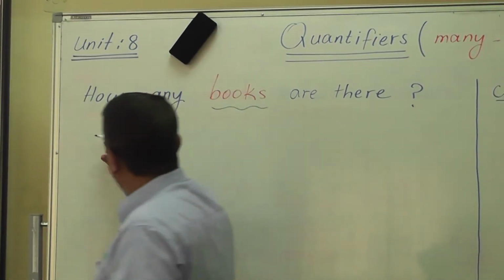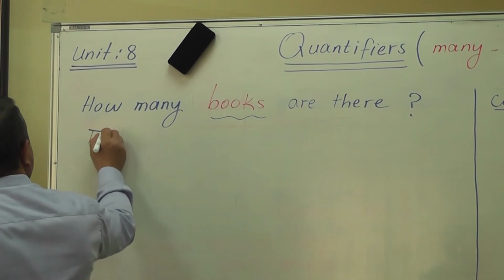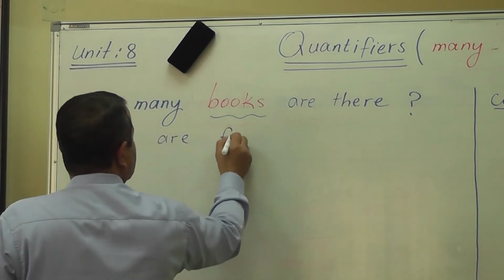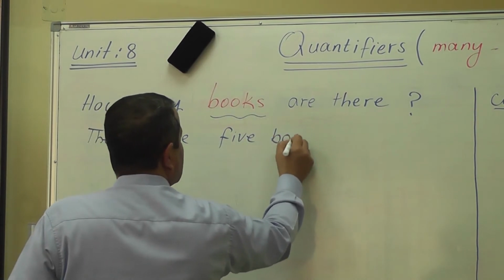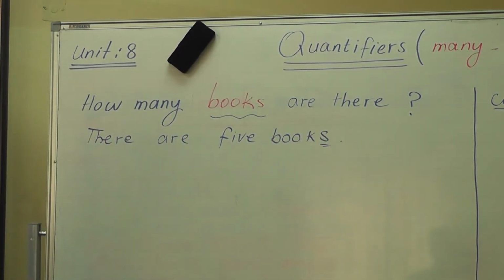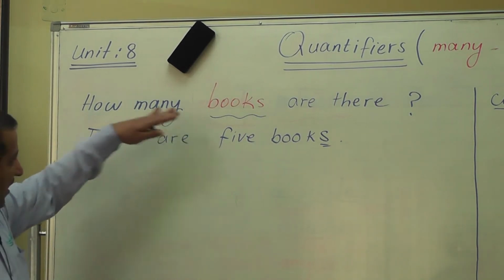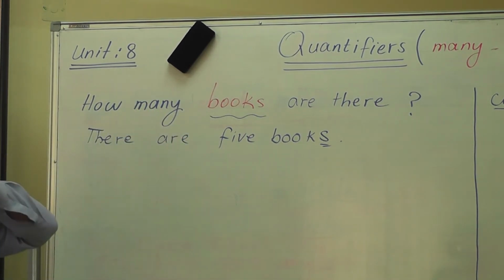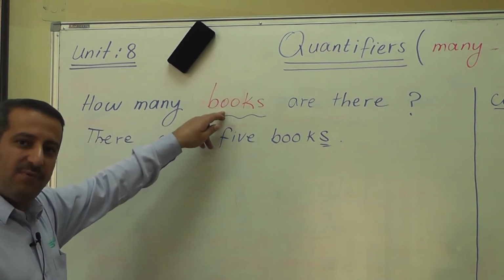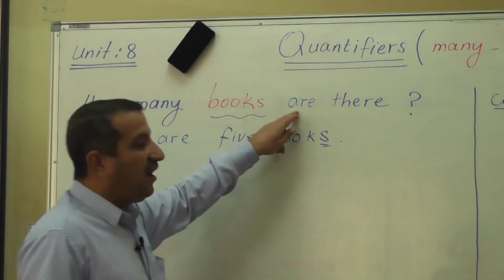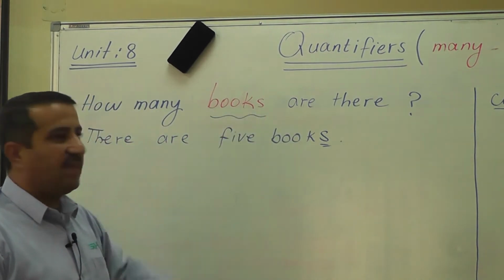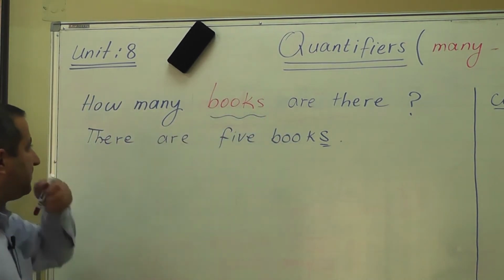Answer is, there are 5 books. There are 5 books. So it's so easy. When we ask about the number of things that you can count, you use how many plus the countable noun in the plural form, okay? Then you use are. Of course, are is a plural verb that goes with the plural noun. Okay.